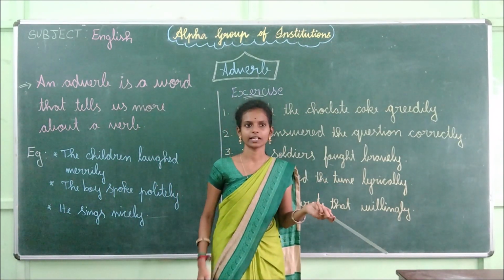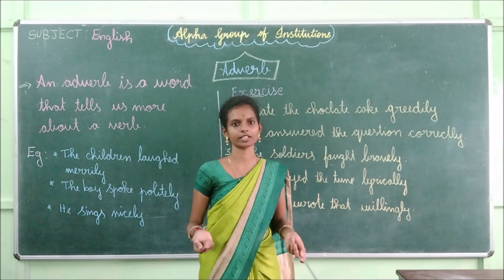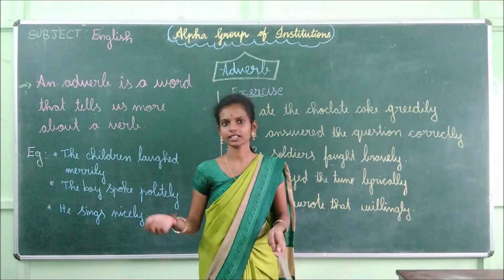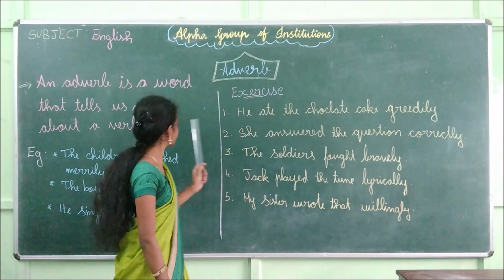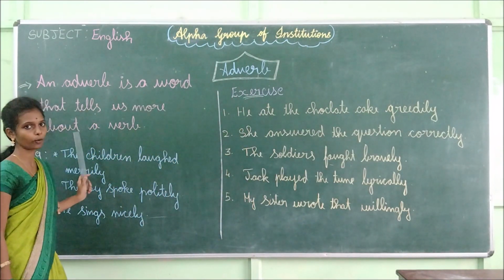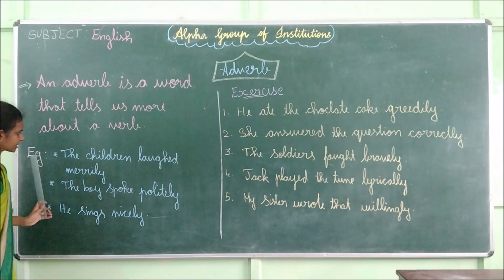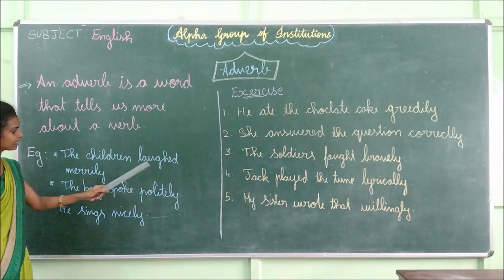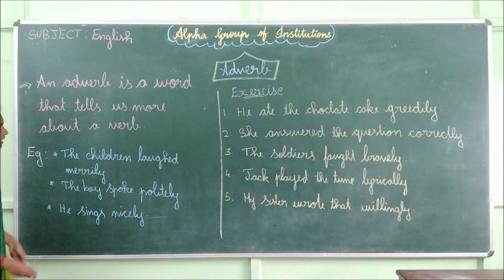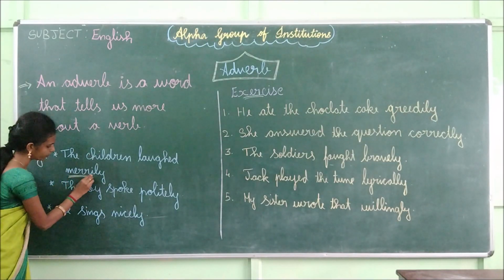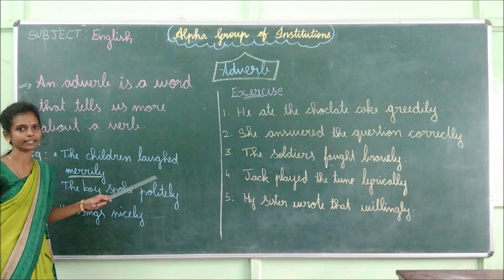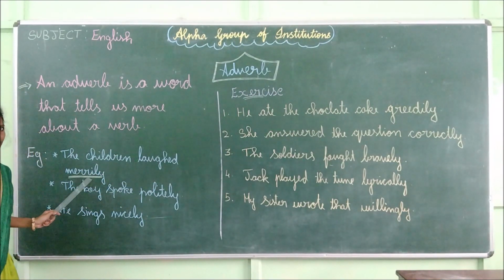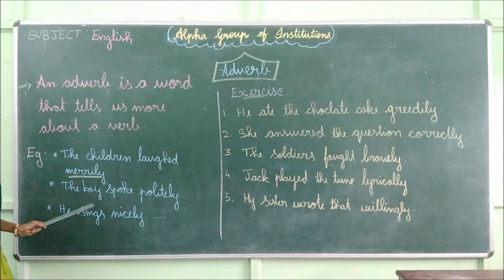Okay, adjective means it gives extra or more information about the noun. Likewise, here adverb means it gives extra information or tells us more about the verb. See the example sentence. The children laughed merrily. Here, merrily is the adverb. Children laughed merrily. How did the children laugh? They laughed merrily.